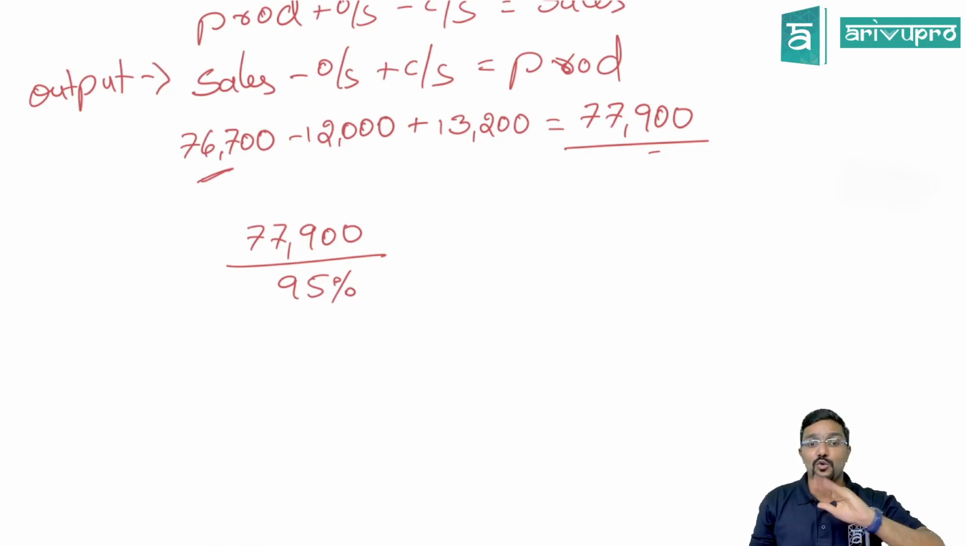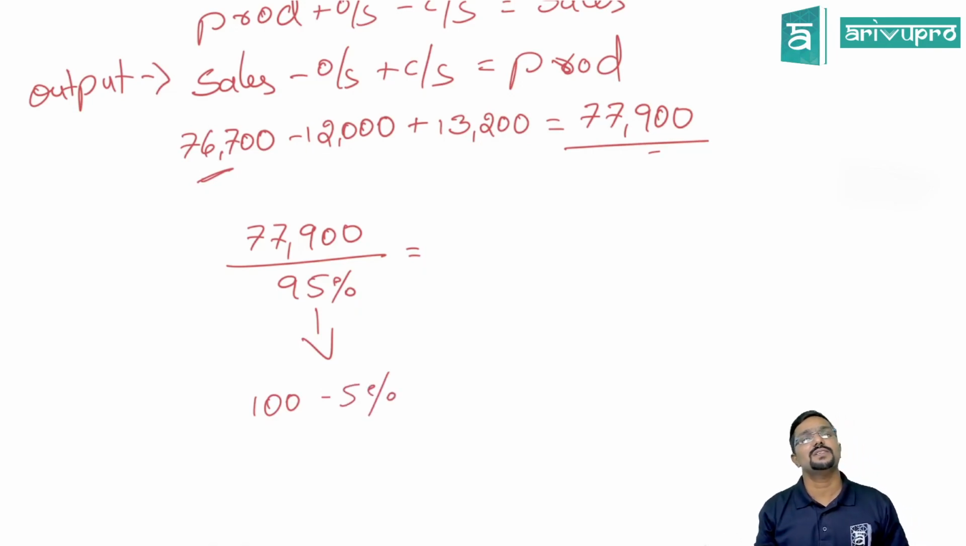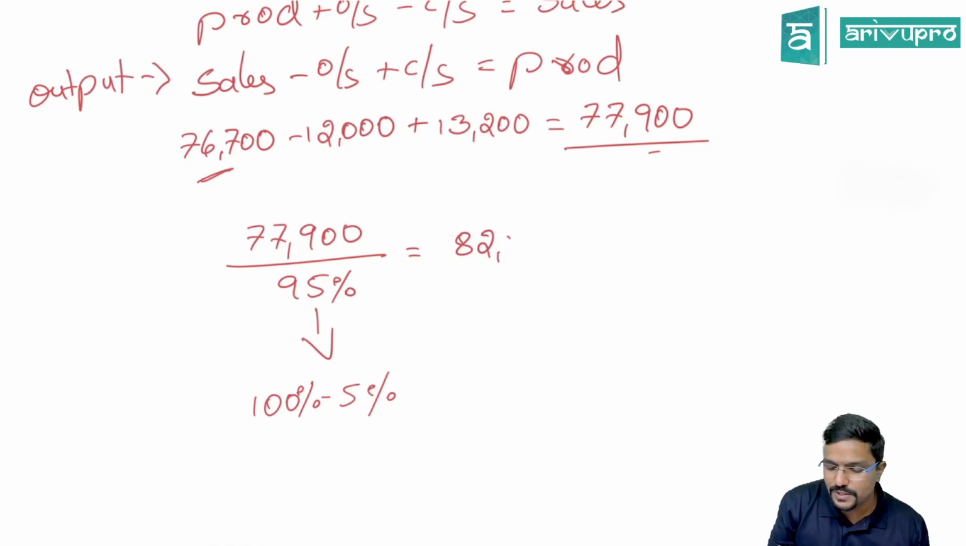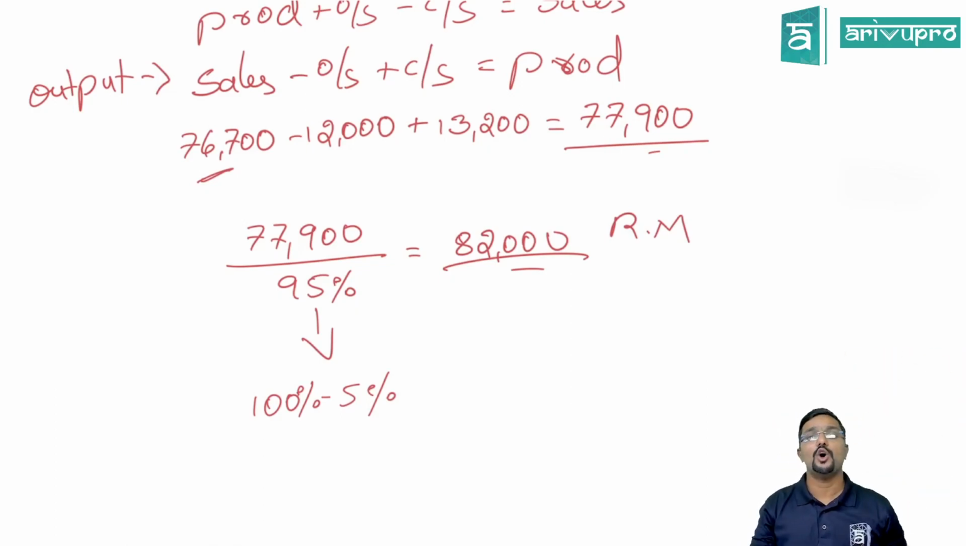77,900. So how much raw material is required to produce so much? Divide it by 95%. How did you get 95%? 100% minus 5% loss. Okay. So divide it by 95%. You will get how much? 82,000. So 82,000 is what? Raw material, not output. So to produce 77,900 good units, how much raw material you require? 82,000. Sir, why 82,000? Because 5% will be lost in the process, which will not give me the good output.